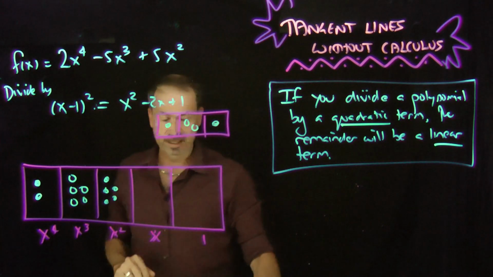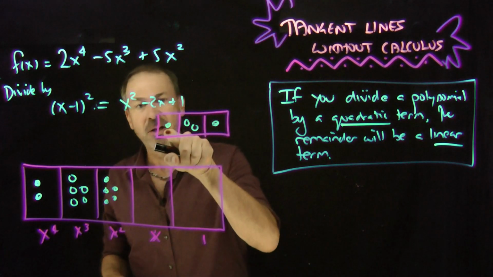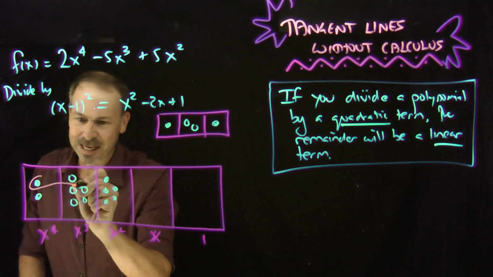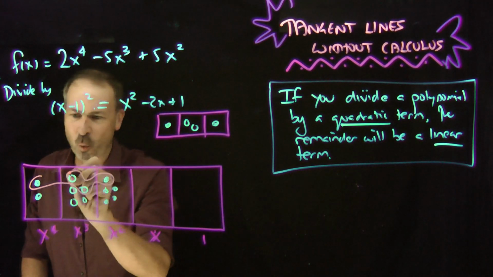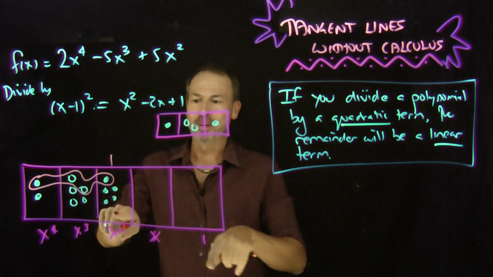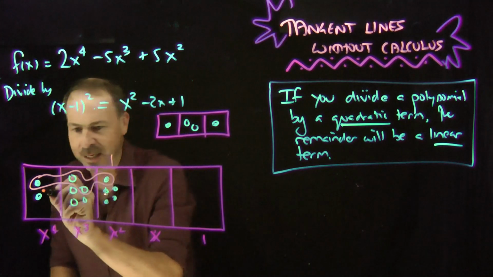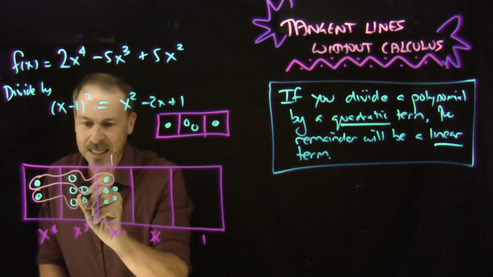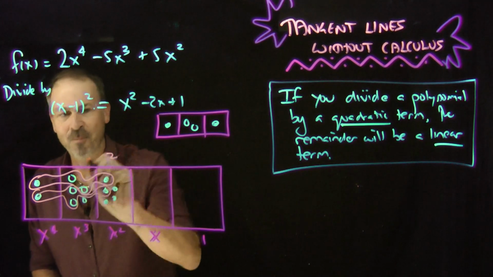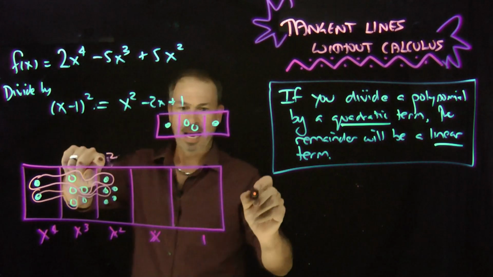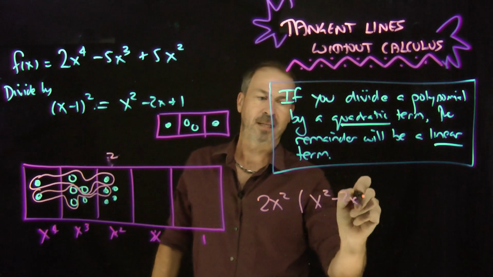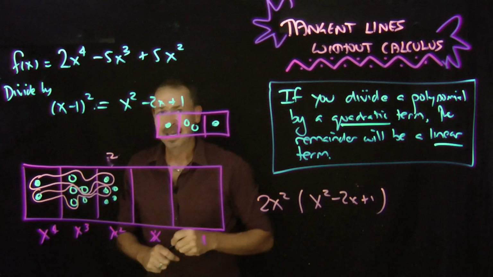And I look at this right away and I say, okay, I am seeing dot, double anti-dot, dot right here. Dot, double anti-dot, dot. That's one copy of exactly what I'm looking for. I'm seeing one copy at the x squared level. In fact, I see another one underneath. Dot, anti-dot, anti-dot, dot. There it is. So there's really 2 at that level. So algebraically, I'm seeing 2 at the x squared level of this thing, x squared minus 2x plus 1.